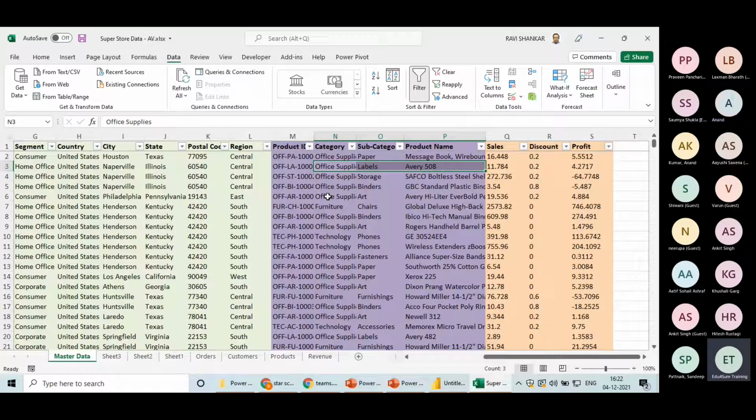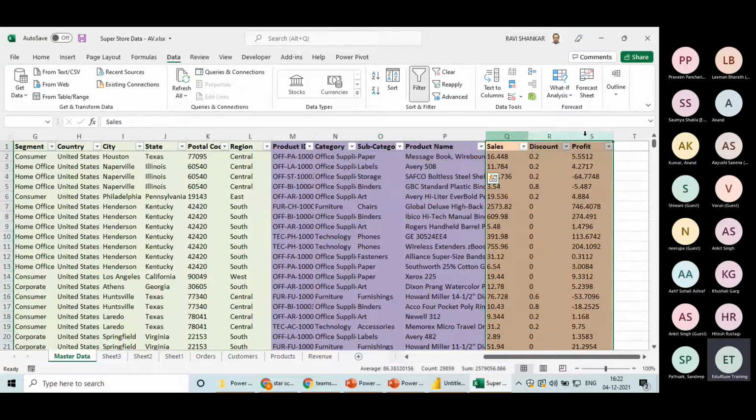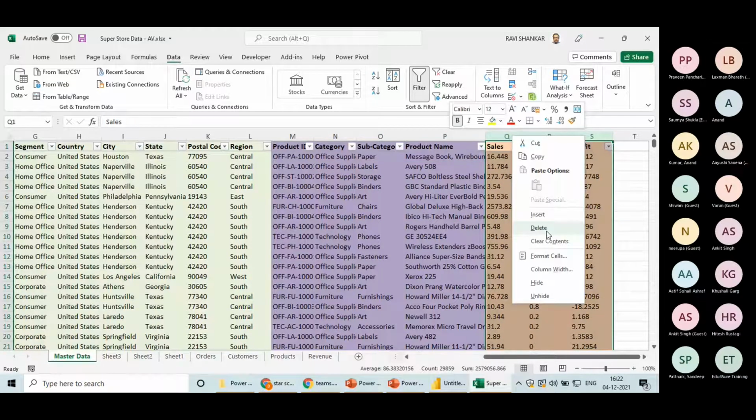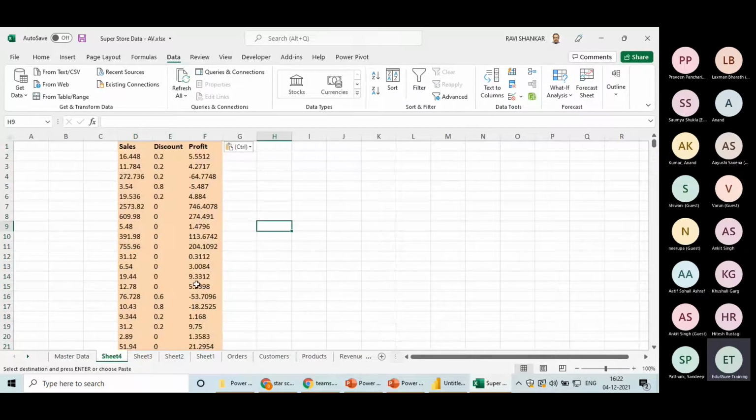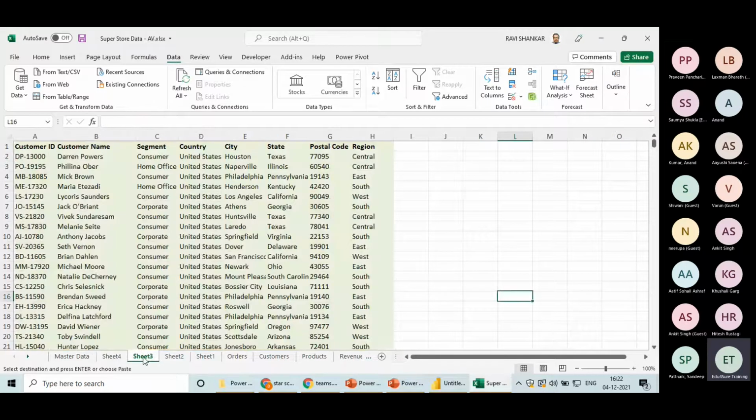Now let's talk about the fact table. I'm taking these 3 columns in a separate table here. Now it is making no sense. Why? Because we do not have anything else. Which order's sale is this? Which customer's sale is this? We do not know anything, right? What will we do? The primary keys of the 3 dimension tables, we will include those.